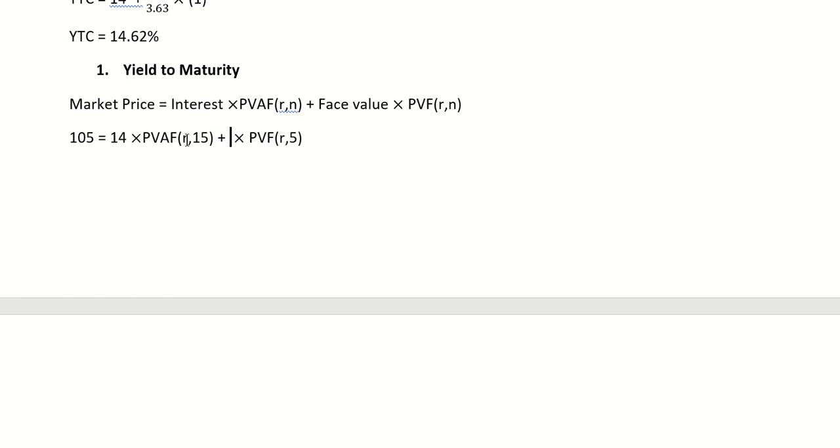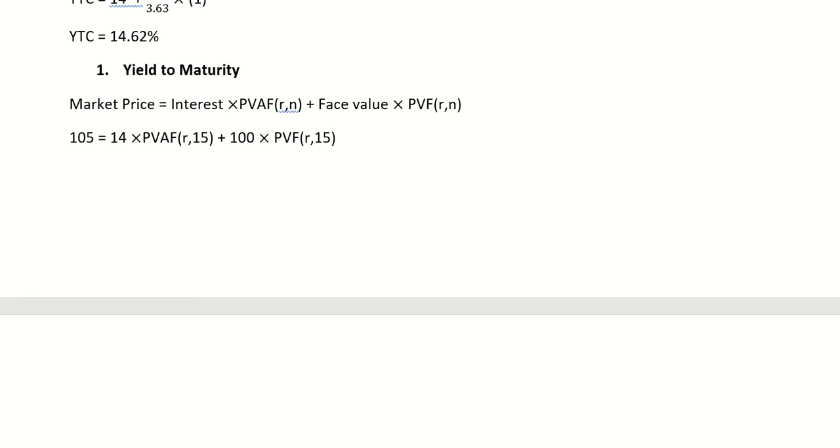So this is 100 into PVF, because this is a lump sum payment and time is 15. Now I have to check what interest rate he would be getting. Obviously, because the market value is more than the face value, people are paying more. For a 100 rupee commodity they are paying 105, so obviously their return would be less.